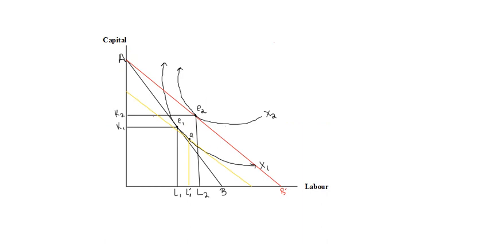But would point E1 be the final equilibrium or point E2 be the final equilibrium for the firm? In reality, that doesn't happen. E2 would be the final equilibrium only if the firm keeps its budget constant.